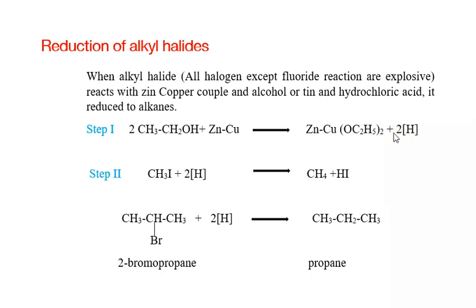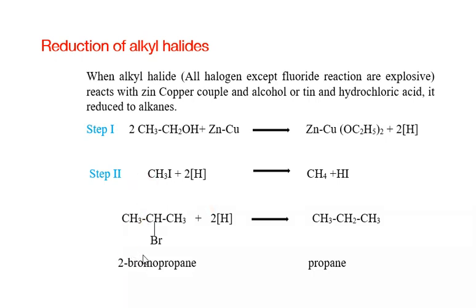This hydrogen replaces the halogen atom to form the alkane. In the overall reaction, you can see methyl iodide on reaction with nascent hydrogen converts into methane with liberation of hydrogen iodide. Iodine is replaced by the hydrogen atom, that is called reduction of alkyl halide.